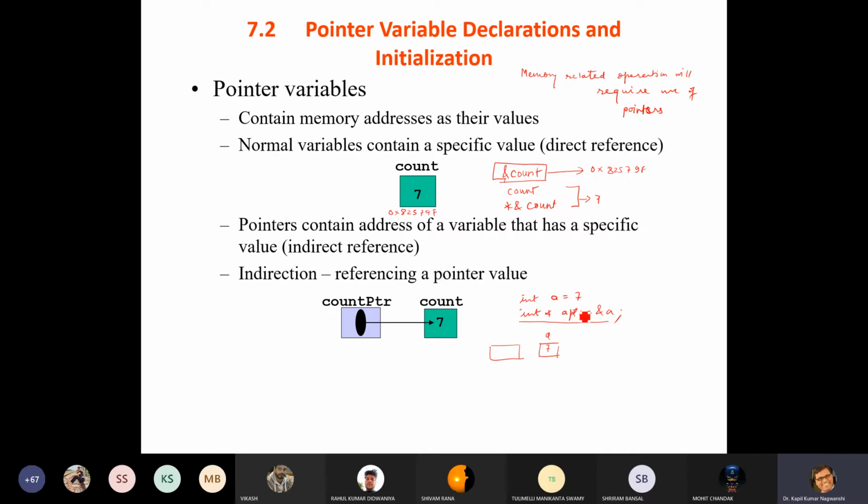Now suppose this is a pointer and it holds the address of a. It means it is directly pointing to the value 7. This pointer is pointing to the value 7, and the address of aPtr and the address of a have the same value. I will show you later on.